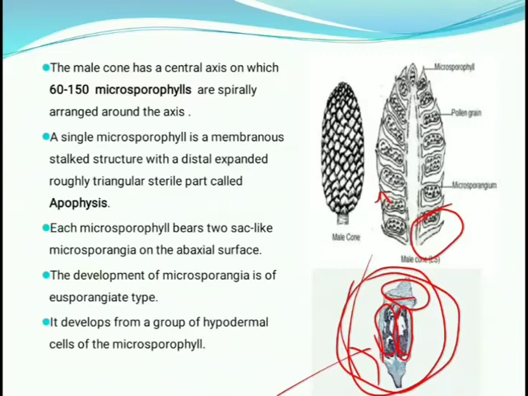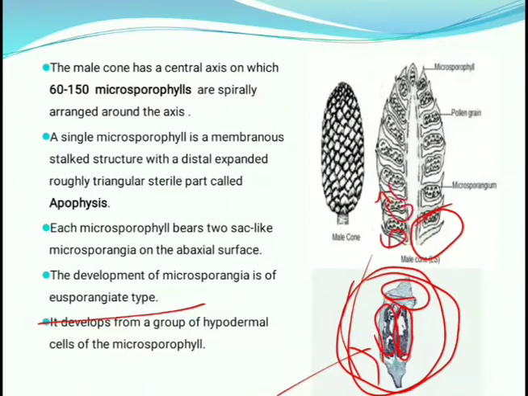Abaxial surface means a lower surface. The development of microsporangia is of the eusporangiate type. Development of microsporangia is eusporangiate type, which means the microsporangia are developed one by one, and this type of development is known as eusporangiate type.